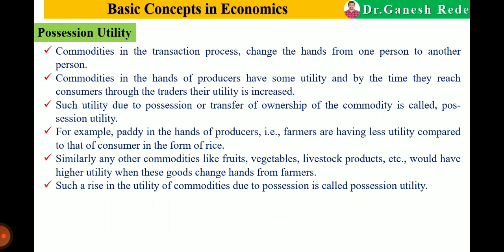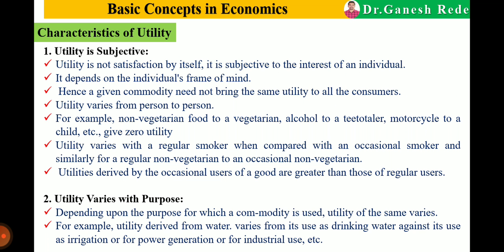Such a rise in utility of commodities due to possession is called possession utility. So this is about the types of utilities. Now next, characteristics of utility.